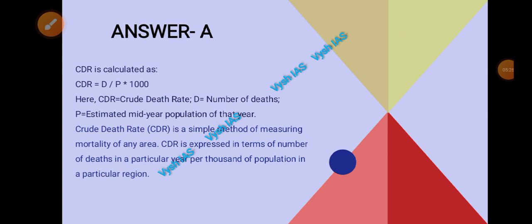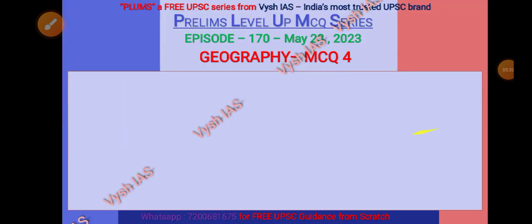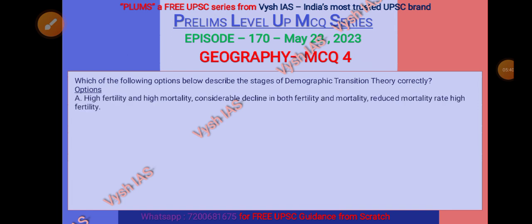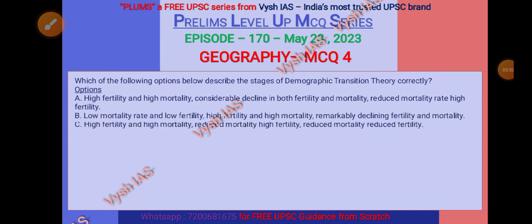It is expressed in terms of the number of deaths in a particular year per 1000 of population in a particular region. Now the fourth MCQ. Which of the following options below describe the stages of demographic transition theory correctly? So you have to find out the correct sequence of demographic transition theory. As you know, there are stages and various stages are given here. You have to find out which one is correct.